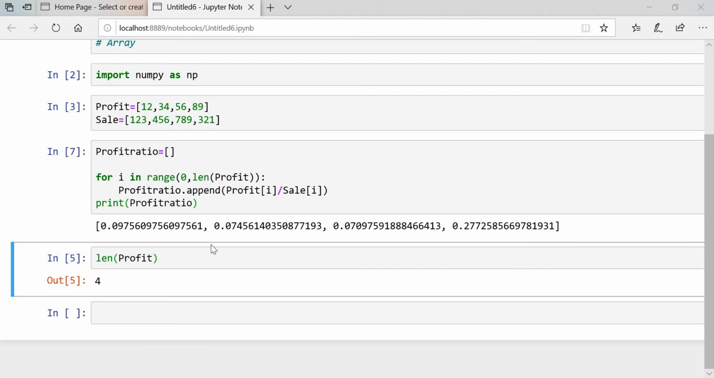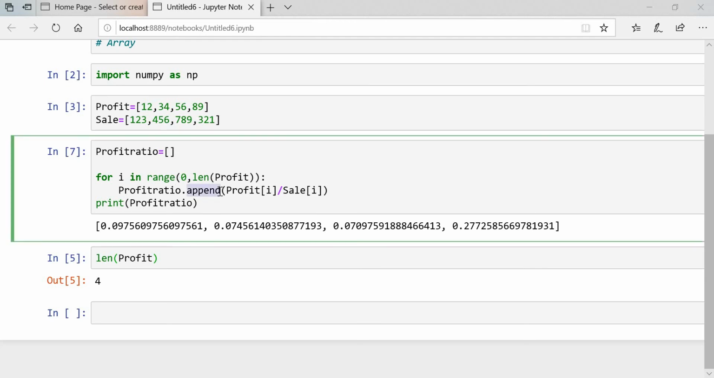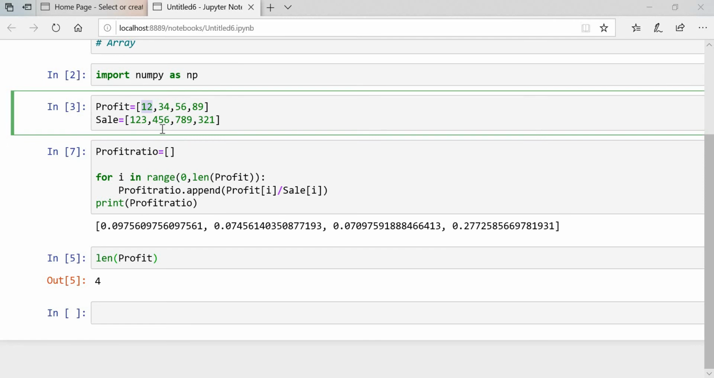Okay, once you execute, you will get this. If you want to append your profit ratio to this empty list, you have to use the append function. Inside this append function you append the profit ratio. What is the formula? Profit divided by sales. Profit of i, the first time it will be 12, and sales of i will be 123. It will divide, and you will get this answer.